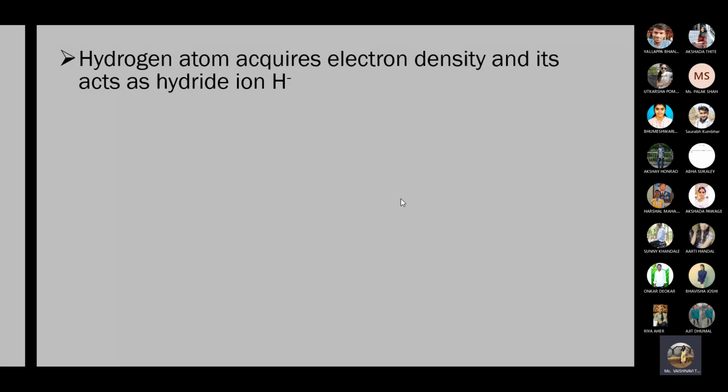and they are again classified into different types. So we will see the classification, but you just remember right now what is meant by hydride. Hydride is the H minus ion, which means the hydrogen atom acquires electron density and it acts as the hydride ion.